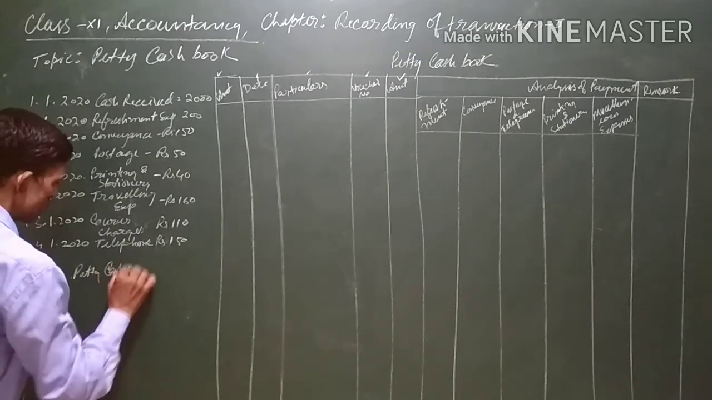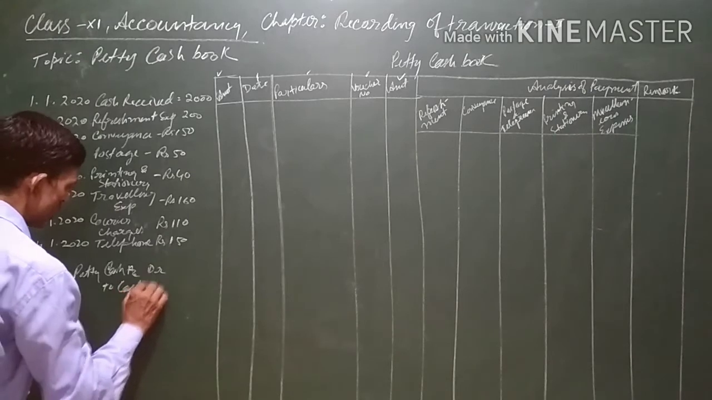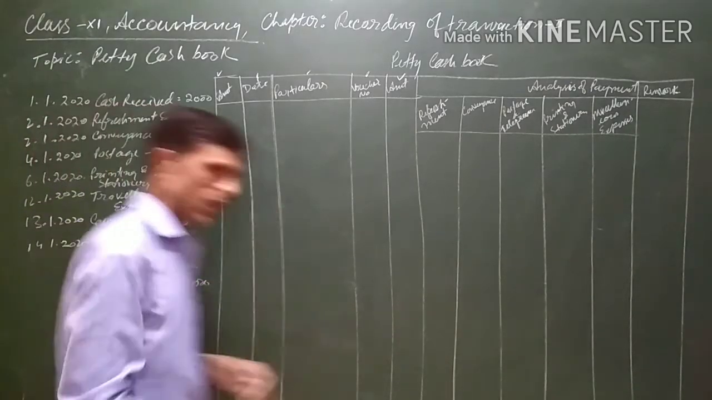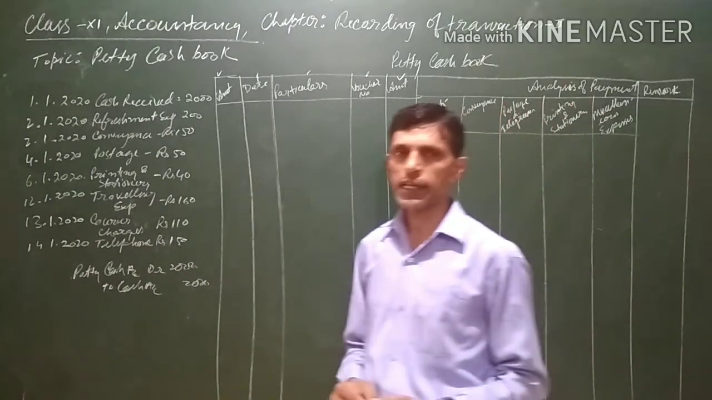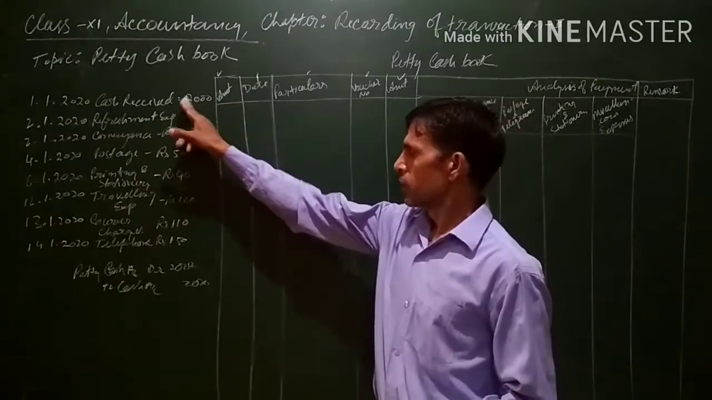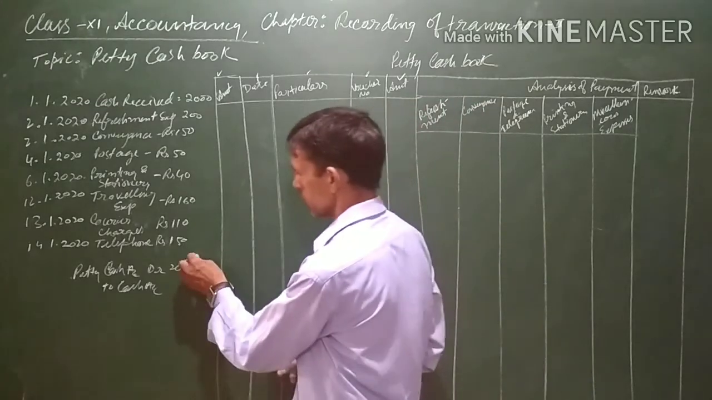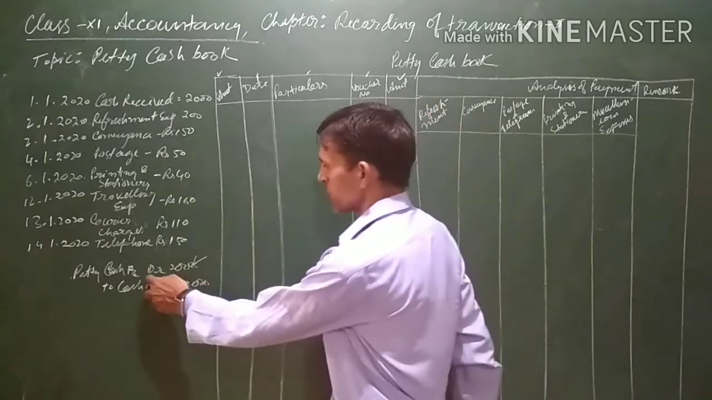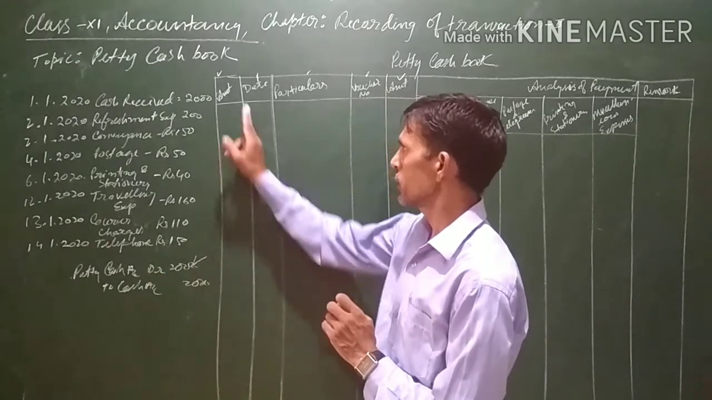Petty cash account debit to cash account. This will be the journal entry when cash is received from the head cashier and the petty cashier receives the cash. The entry will be petty cash account debit to cash account. Now, since we are preparing this petty cash book, and petty cash account is being debited, this amount will be written in the debit column.